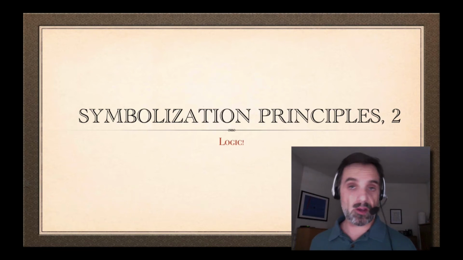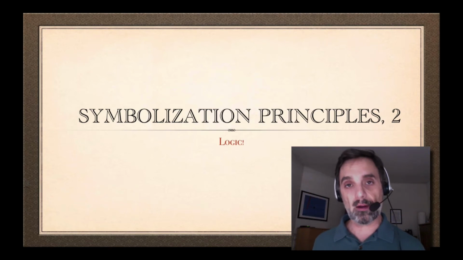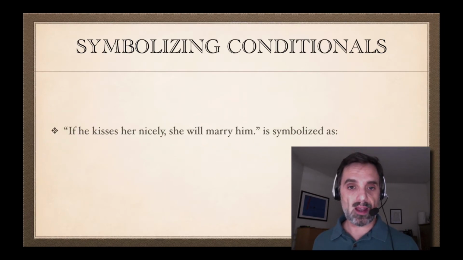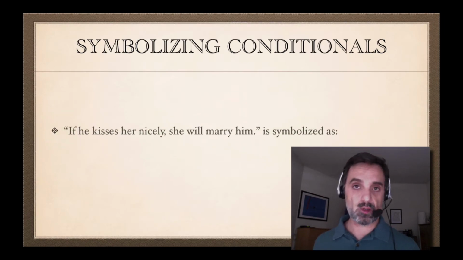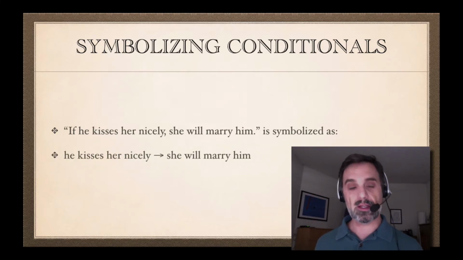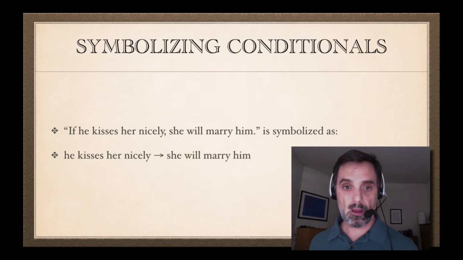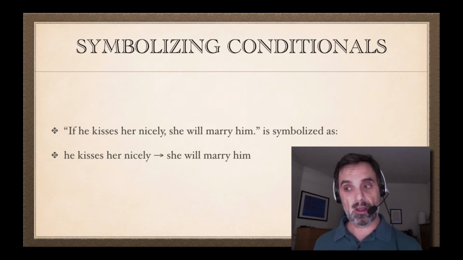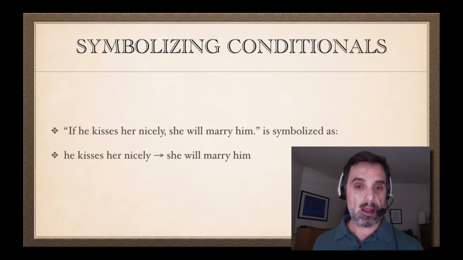So in this video, we're picking up from our cliffhanger at the end of the previous video. What was that cliffhanger? Well, I'd said we have this sentence, if he kisses her nicely, she will marry him. And I said, well, we can symbolize that as follows. He kisses her nicely, arrow, she will marry him. Where he kisses her nicely is the antecedent because it's the if part, and so it goes before the arrow. And she will marry him is the consequent. It goes after the arrow.